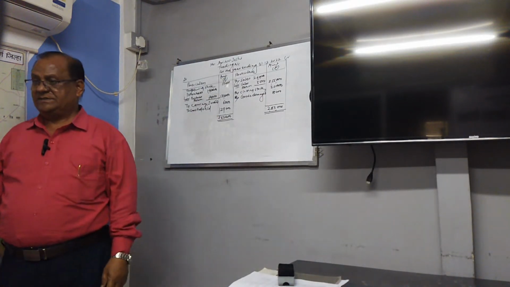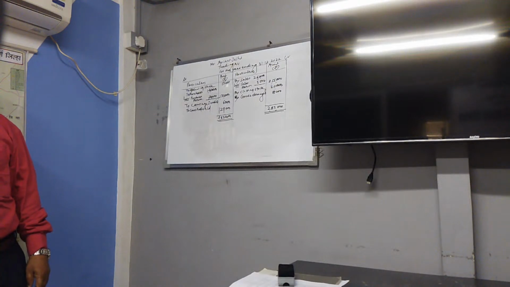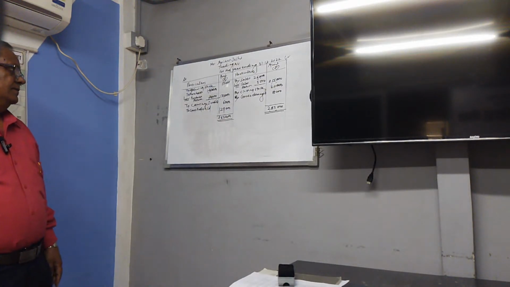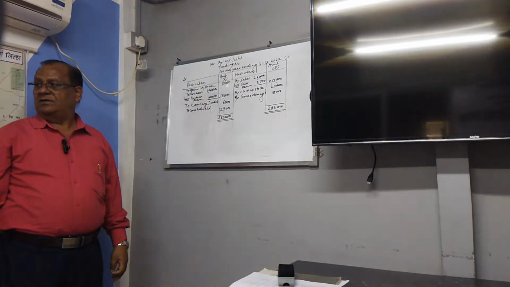This is for 5 marks. This is trading account.